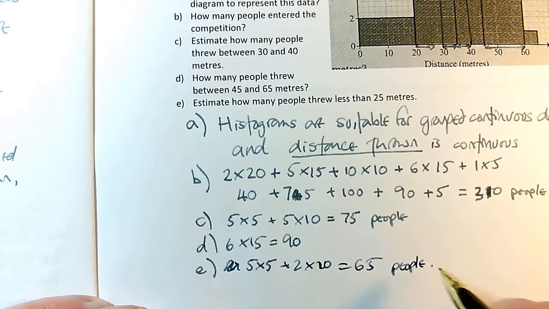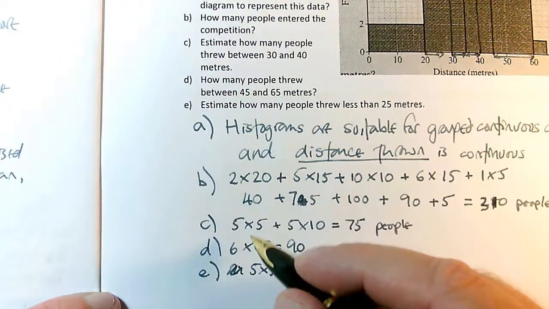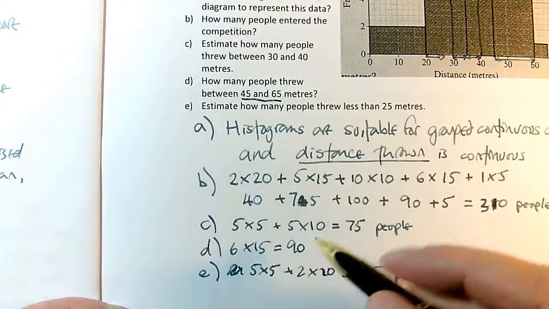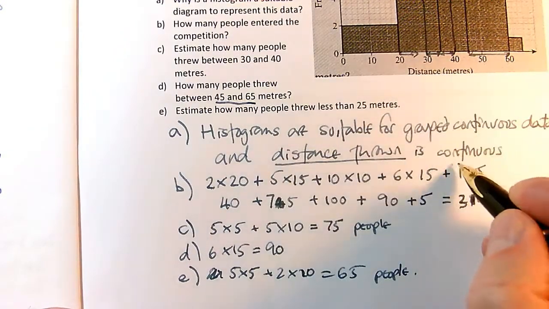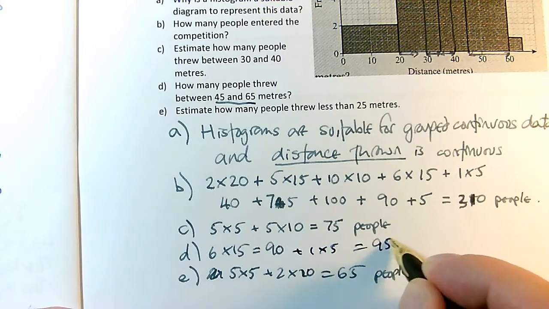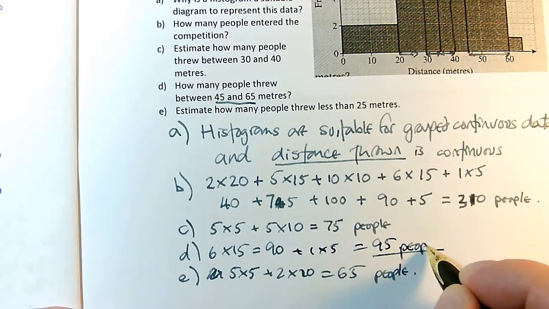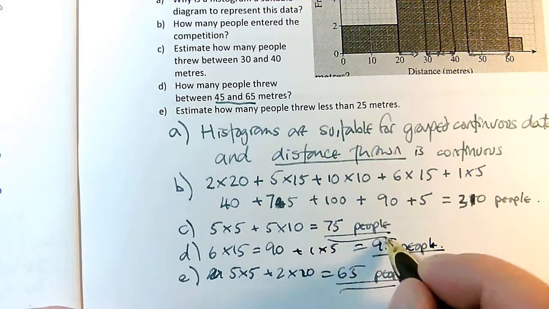Aren't histograms easy? Oh, except we need to be careful. It was 45 and 65 for this one. So I've just gone from 40 up to 60. So there are these little bars here, 1 plus 1, times 5, which is actually 95 people as my final answer, because I forgot to get up to 65 before. But I've got it right now, and I still think histograms are pretty easy.